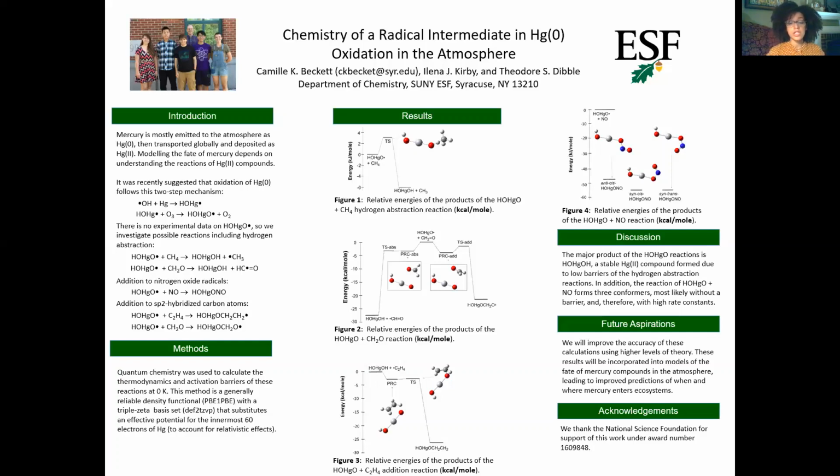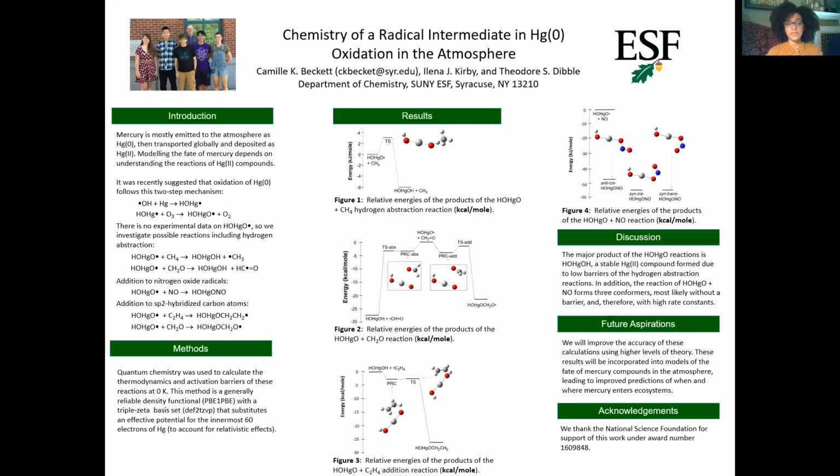In addition, HO-HgO forms pre-reactive complexes with ethylene and formaldehyde, which lead to reaction barriers that are negative, so the transition states are lower than the reactants. These lead to reactions with very high rate constants. About 1 in every 10 to 100 collisions will lead to a reaction. At ground level, with concentrations typical of rural air, about 90% of HO-HgO will abstract a hydrogen atom from formaldehyde and methane.